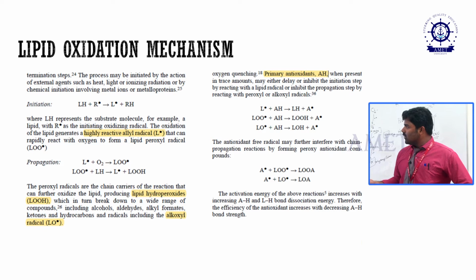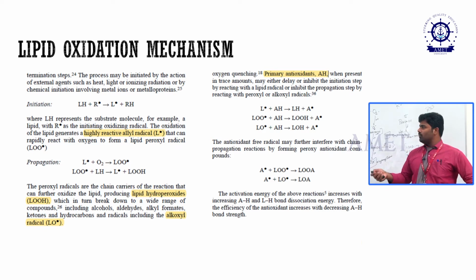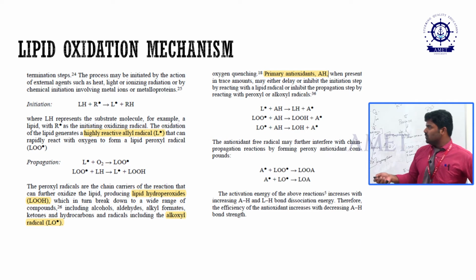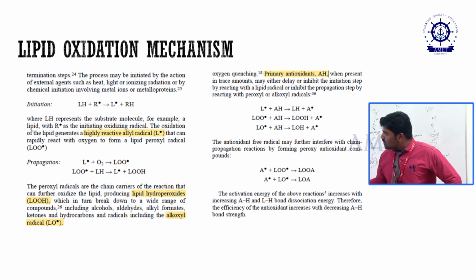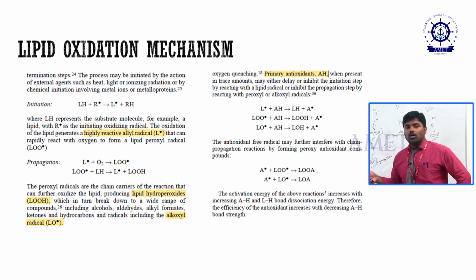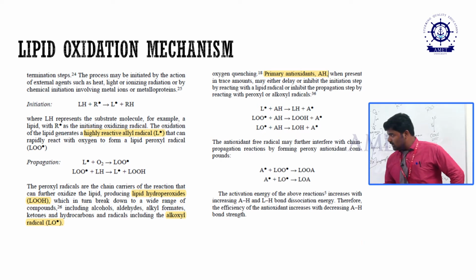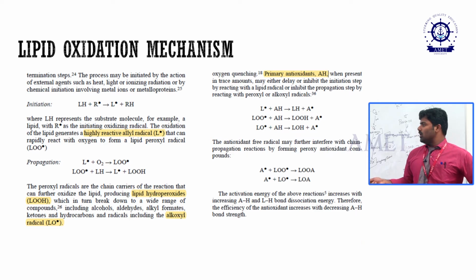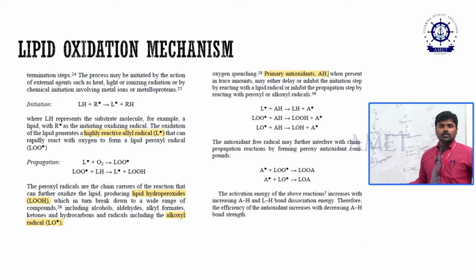The first, LH, means the substrate molecule, whatever lipid it may be. It directly reacts with another free radical. The R star indicates the free radical compound. After reacting, our lipid molecule turns to that highly reactive allyl radical. This is the formation of lipids into free radicals. The second step is propagation. Here also the free radical formed from the initiation step directly reacts with oxygen and leads to the formation of hydroperoxide.